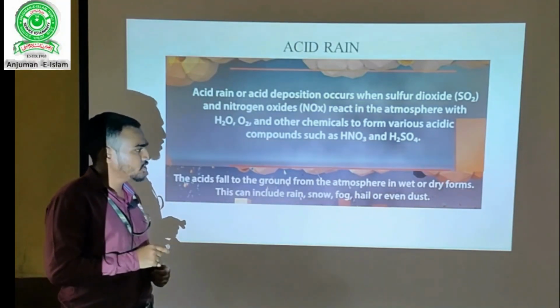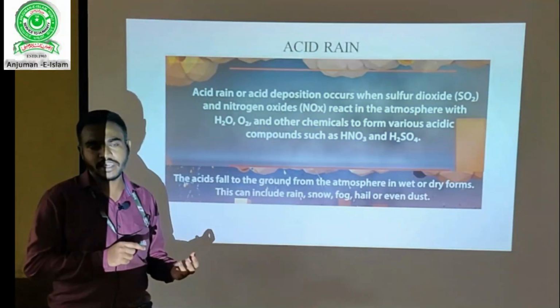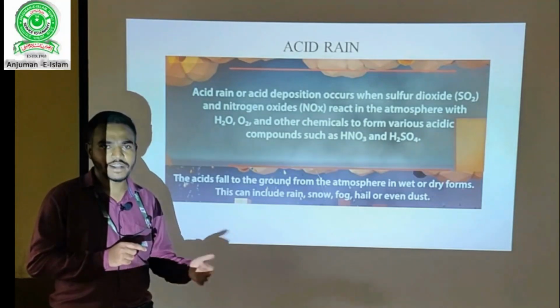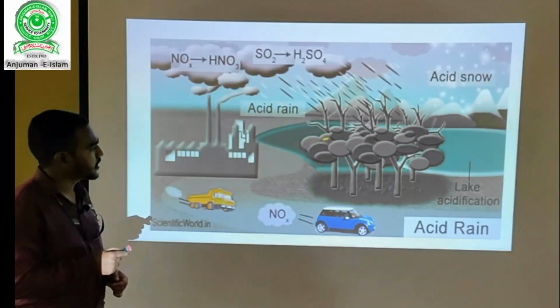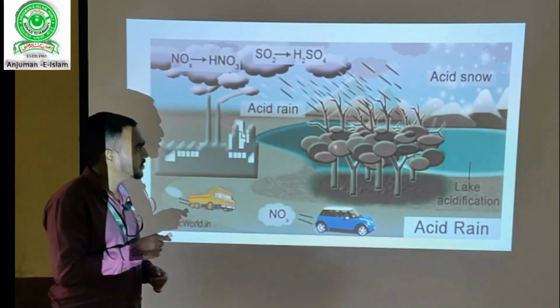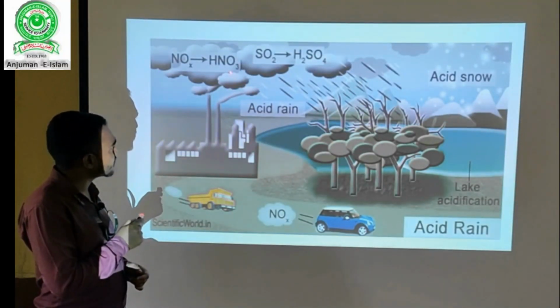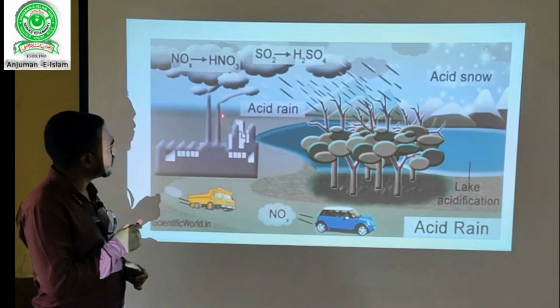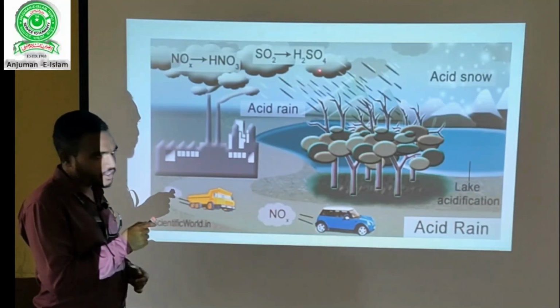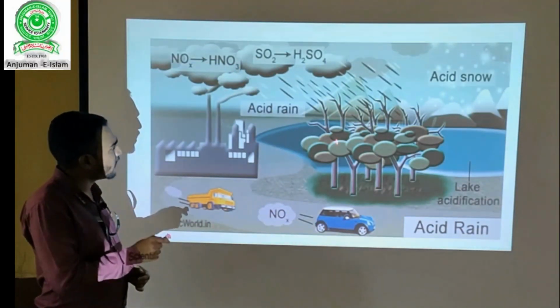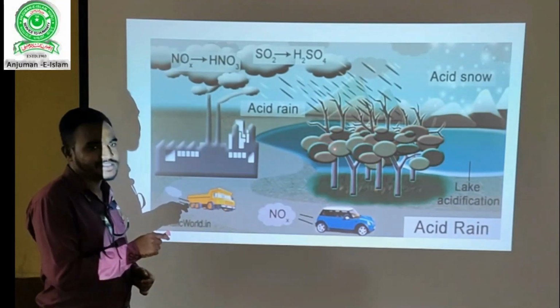This acid which falls on the earth's surface will be either wet deposition or dry deposition. As you can see, this picture easily depicts the formation of acid rain. The toxic gases such as sulfur oxide and HNO3 go to the atmosphere, they react there and fall back to the earth in the form of acid rain.